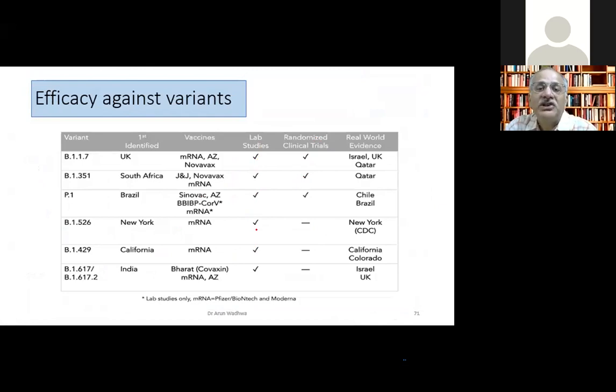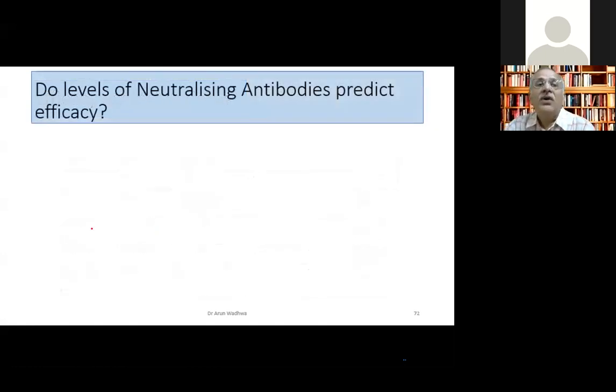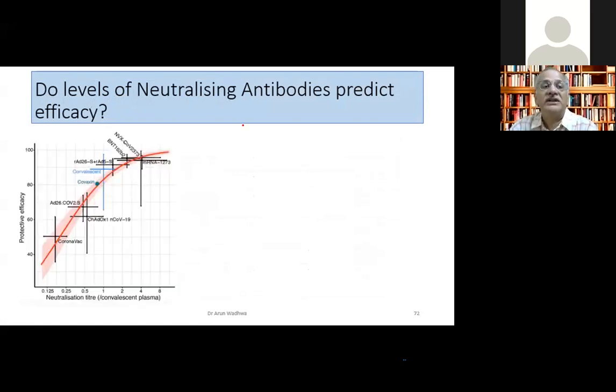So petri dish trials are easier to do, and they've been done against all these vaccines and all these strains. They found that lab studies have shown all these vaccines are effective. They may not be as effective as against the original strain, but they've all been found to be effective in the lab studies. What about neutralizing antibodies? Everybody gets their antibodies done, but these anti-spike antibodies and total antibodies have no value. Neutralizing antibodies do predict the efficacy of the vaccine.